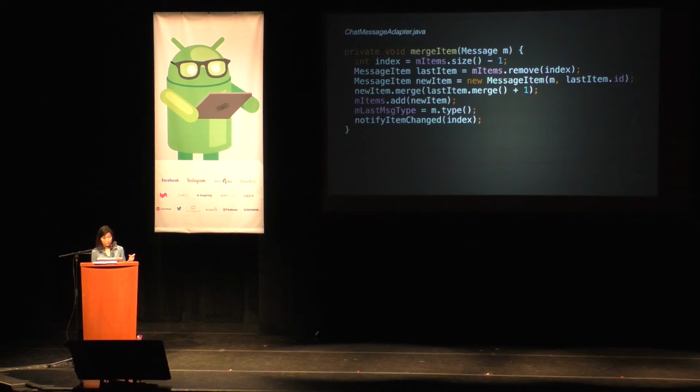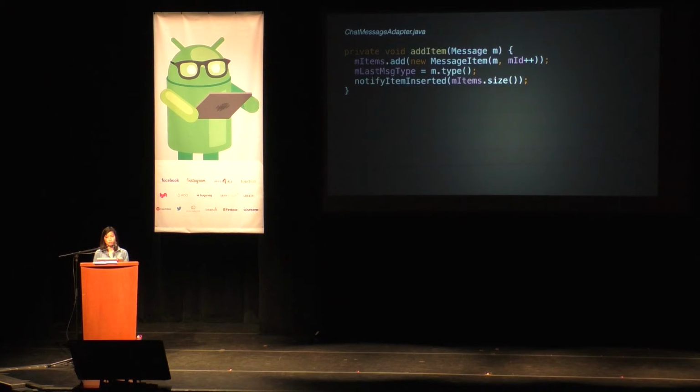And this is what allows us to use the notifyItemChanged call here to tell the adapter and the observers there, we only made a data change to this item. There wasn't actually a structural change at all. So when we rebind this, we're just rebinding the data. We don't have to worry about making any other adjustments.